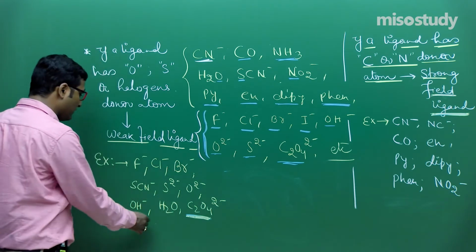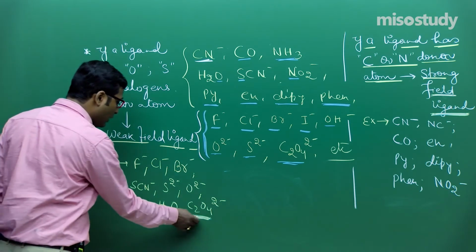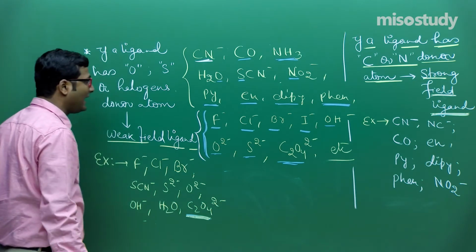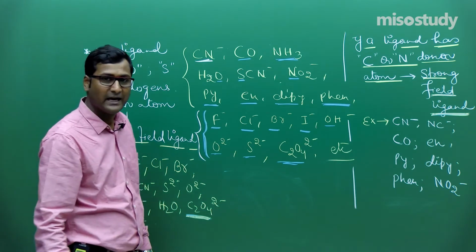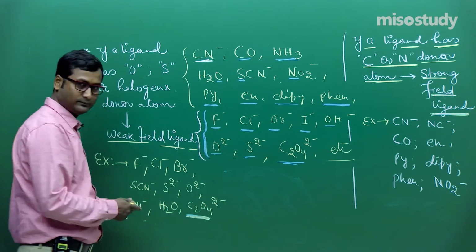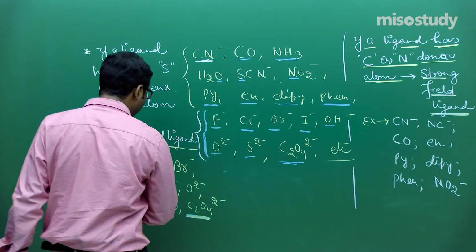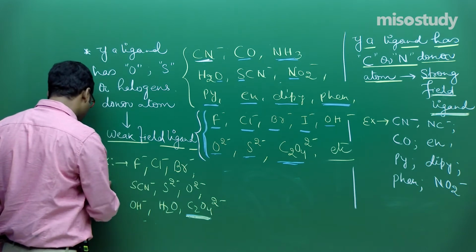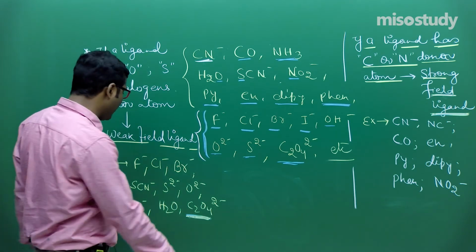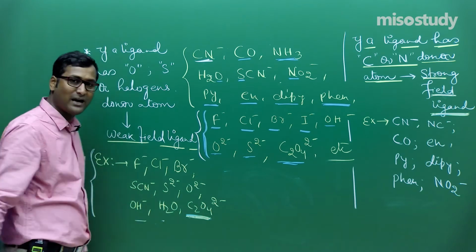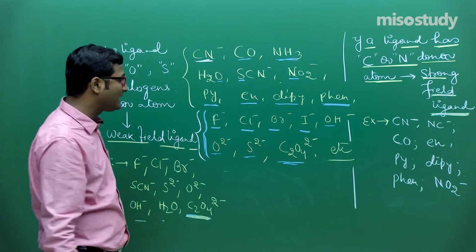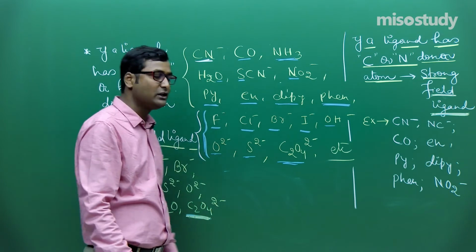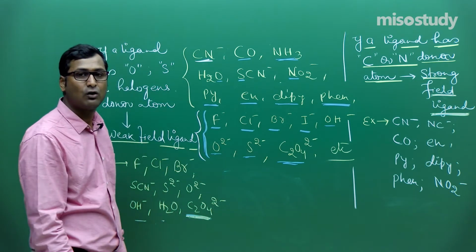I think now you are very much familiar with how to find out which one is a strong field ligand and which one is a weak field ligand. If we arrange these ligands according to their CFSE value, then we get a special type of series, which is known as the spectrochemical series.